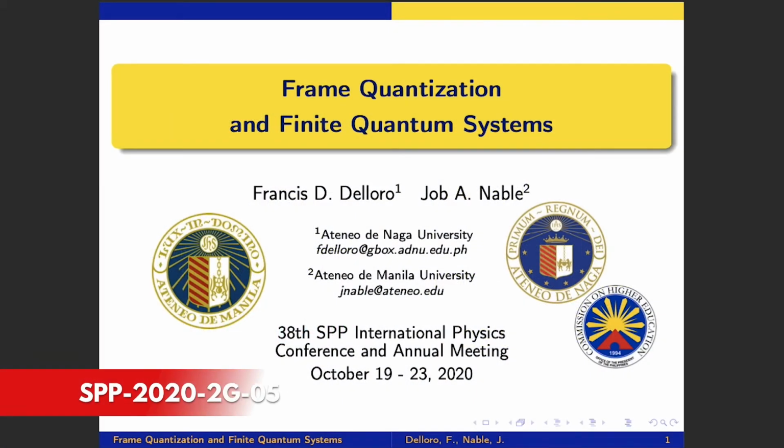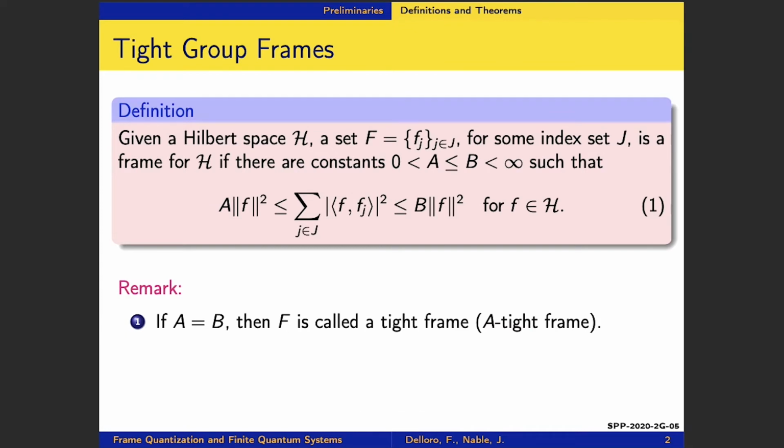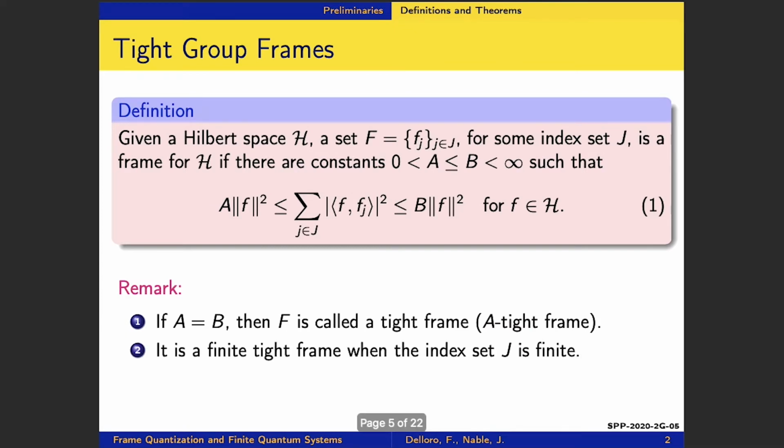Our presentation is about frame quantization and finite quantum systems. To start, given a Hilbert space H, a set F for some index set J is a frame for H if there are non-zero constants A and B such that this inequality is true. We note that if A is equal to B, then F is a tight frame, and when the index set J is finite, we call it a finite tight frame.